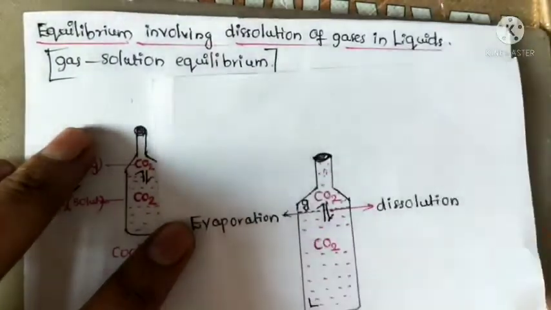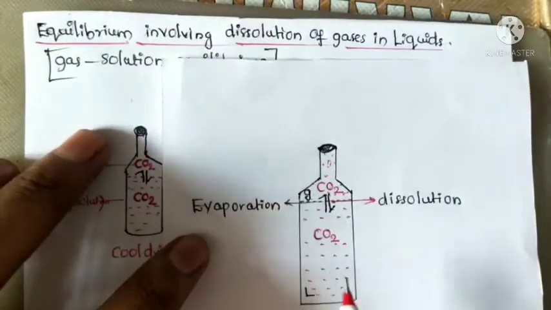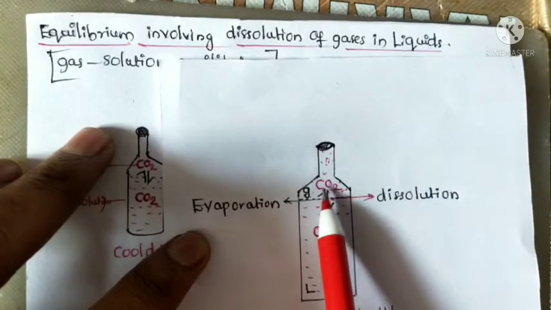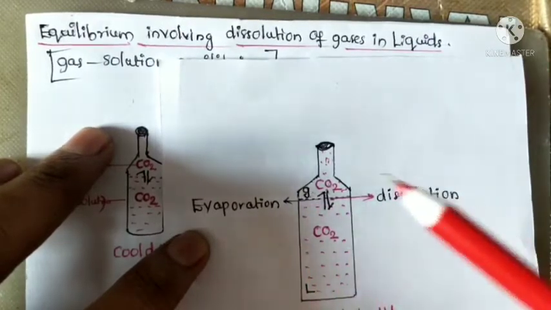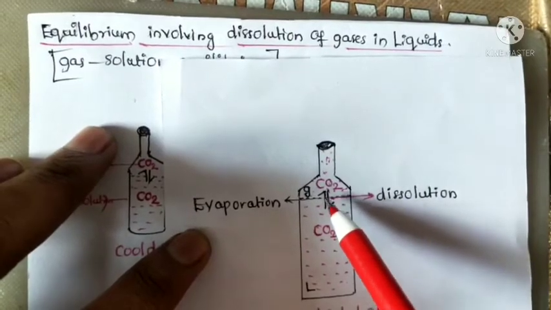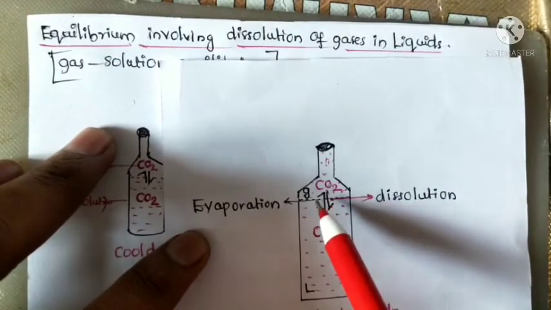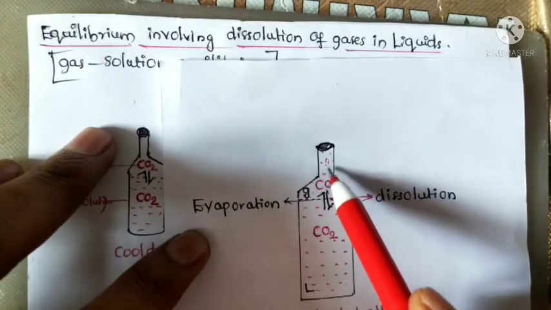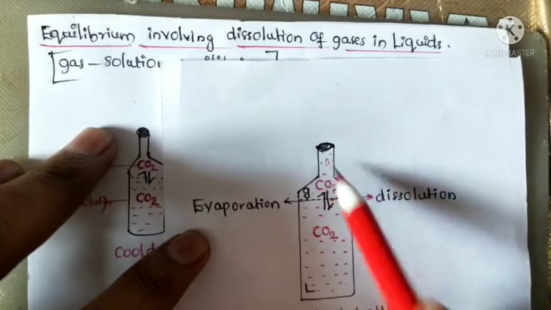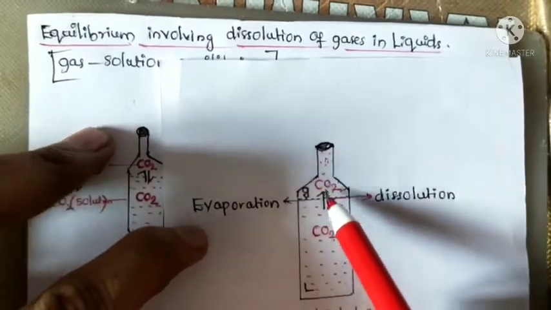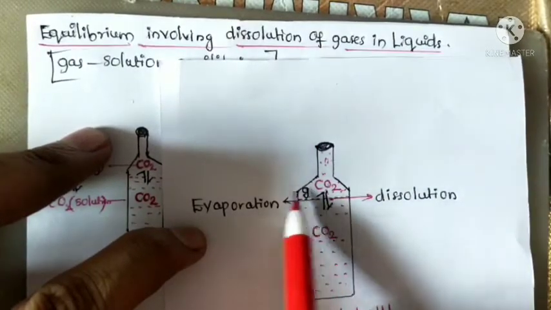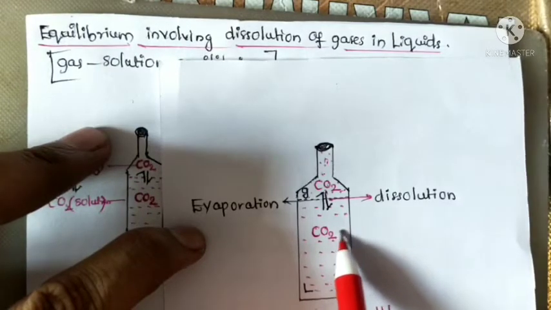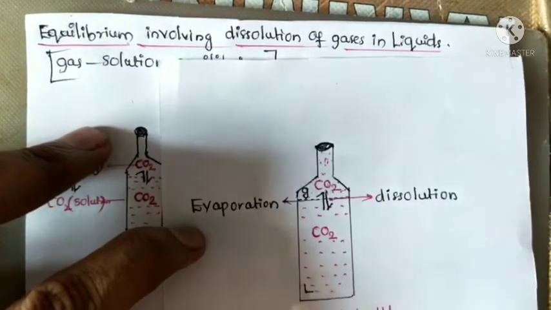In a closed cool drink bottle, some carbon dioxide molecules are dissolved in the liquid, while other carbon dioxide gas molecules remain undissolved, present in the space between the liquid and the cap. So both are in equilibrium.